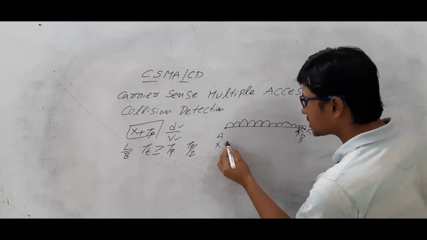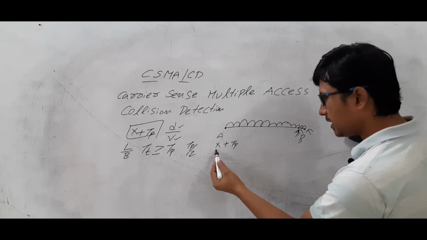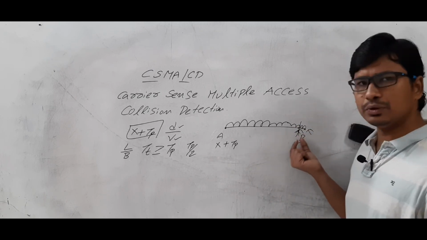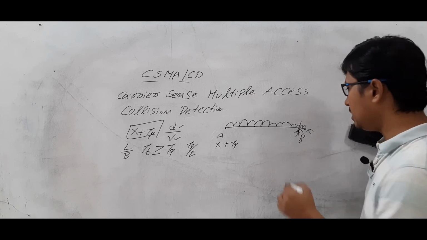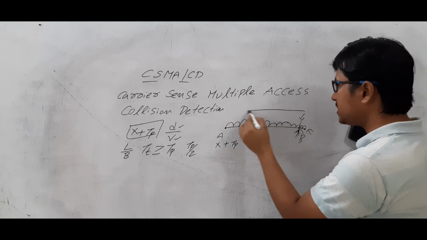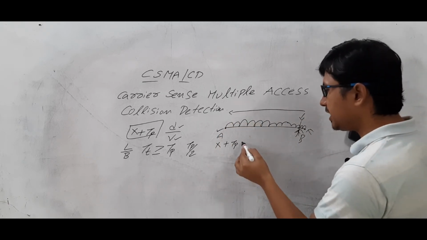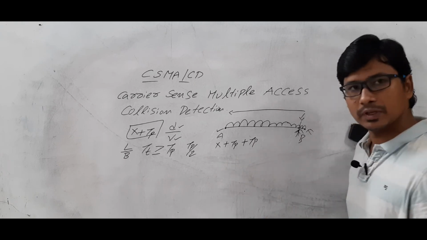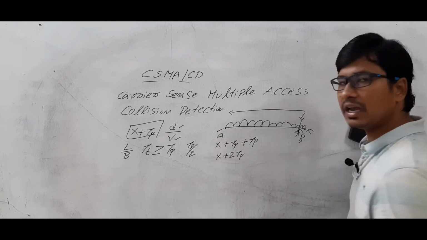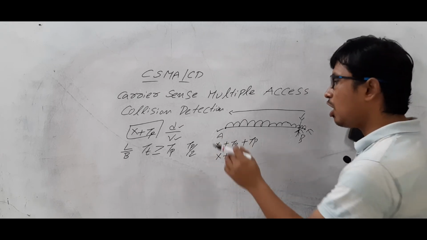Then what will happen? It was about to reach, so at x plus Tp time, this is the propagation delay, there will be a collision. Am I right or wrong? Then again the jamming signal is generated, and it has to be delivered to node A, which again takes propagation delay time. So at x plus 2Tp time, node A will understand that the collision happened, and that it happened because of its frame.